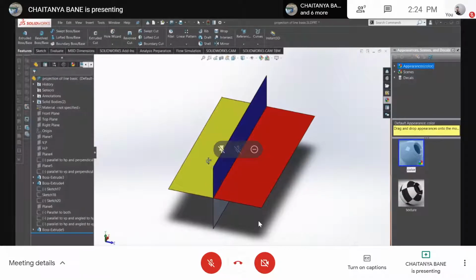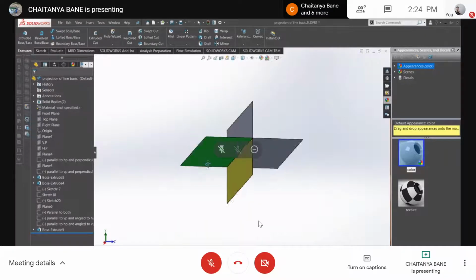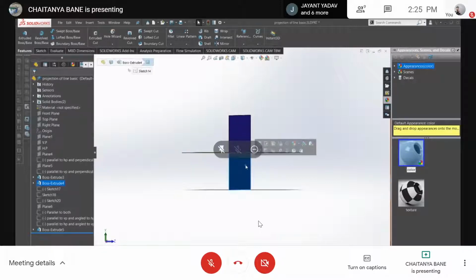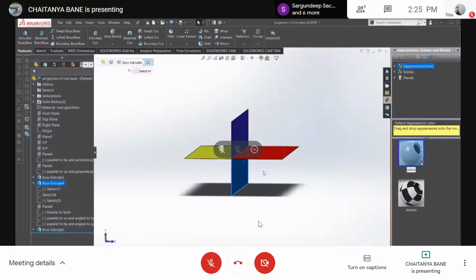Now what if it lies in the third quadrant? So if it lies in the third quadrant, they say it is below the HP and behind the VP, right? Tell me what it will be if it is in the fourth quadrant? Anyone? Below HP and in front of VP. Yeah, absolutely correct.